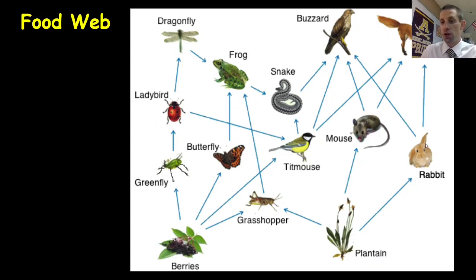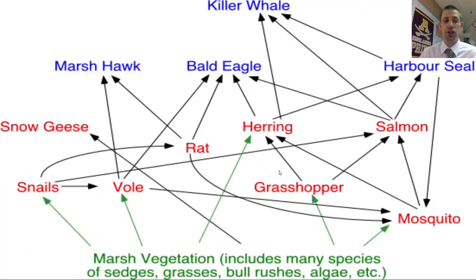So if those populations go up, well, then that means that the buzzard population can probably start to go up because they depend upon mice and rabbits and the titmouse as well for food. But then the plantain population is probably going to go down because more rabbits, more mice means they're going to eat more. So you can see by affecting just one organism, there's going to be this cascading effect across the entire food web where populations all across can be changed.